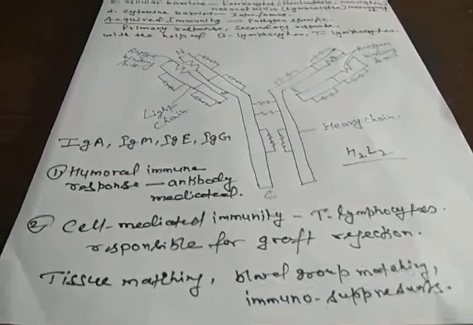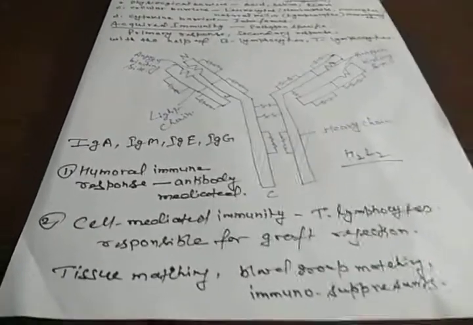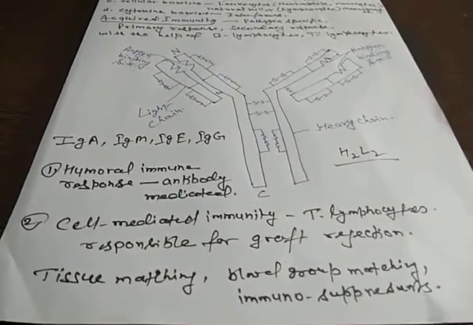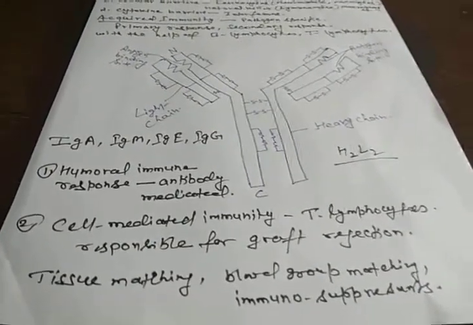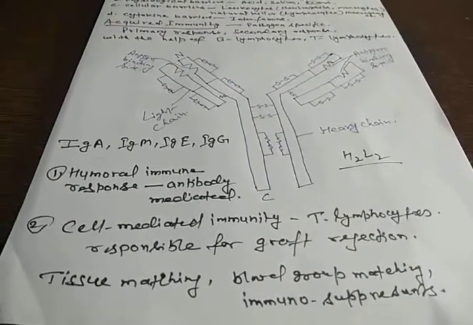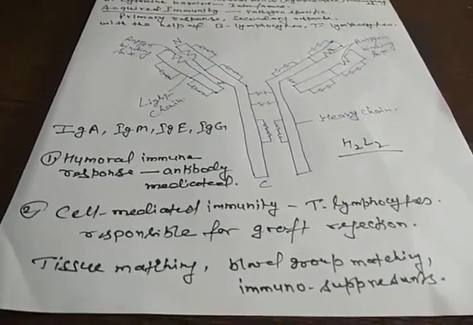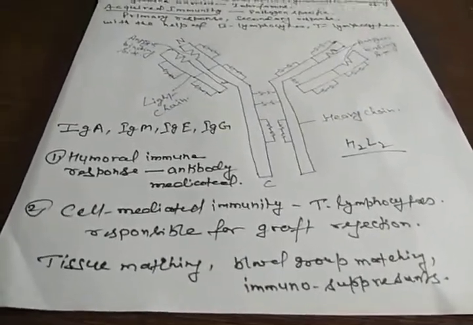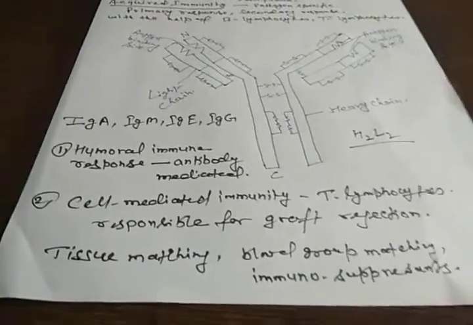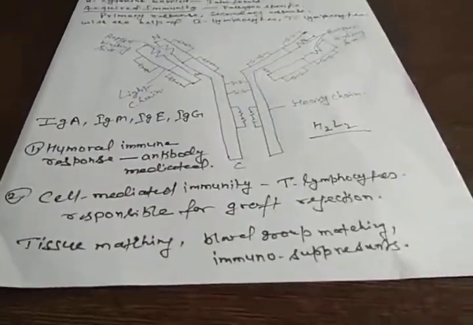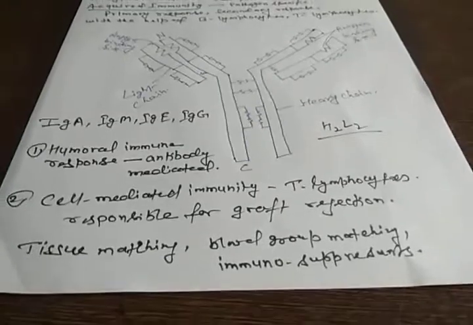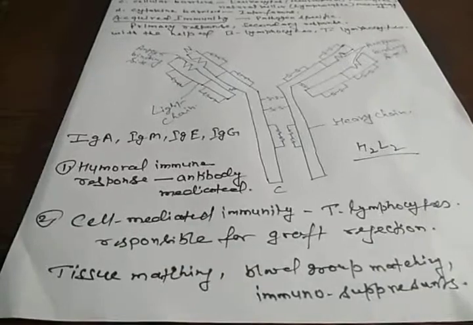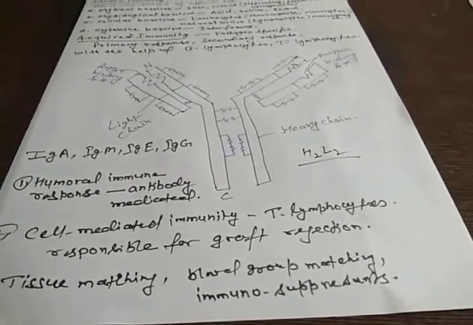If we add a graft from any other person, our immune system identifies it as non-self or foreign, and may react with that transplant and reject it. That's why before grafting or transplantation, tissue matching and blood group matching are done. Besides this, the patient has to take immunosuppressant drugs for life, so that they can survive and their transplant or graft may work in the body.